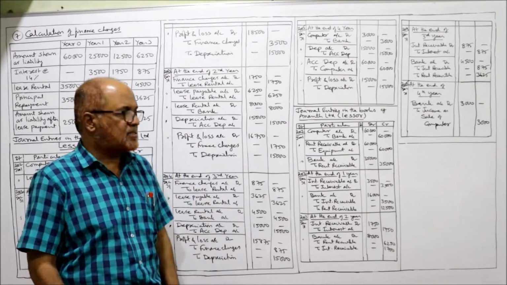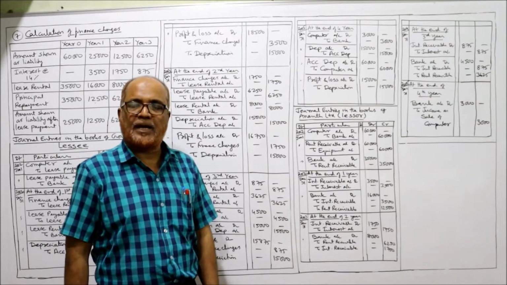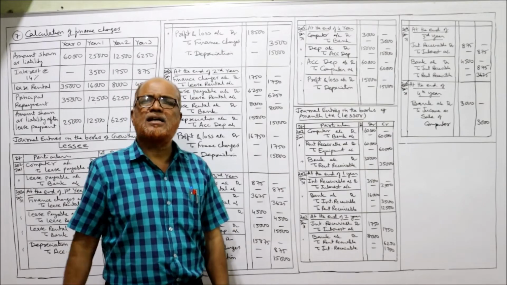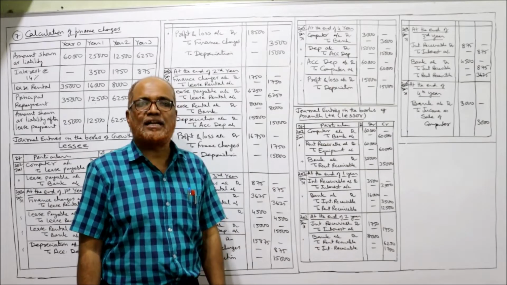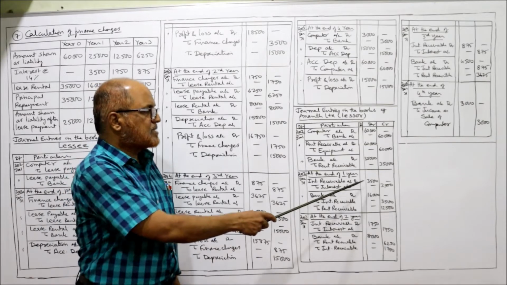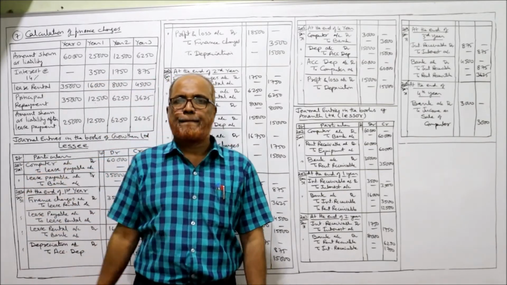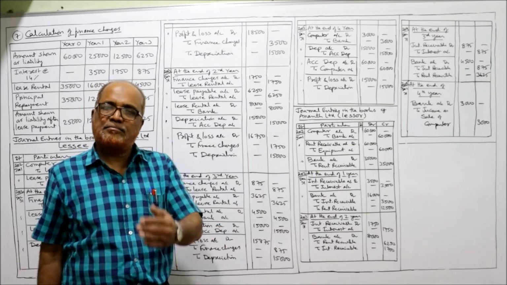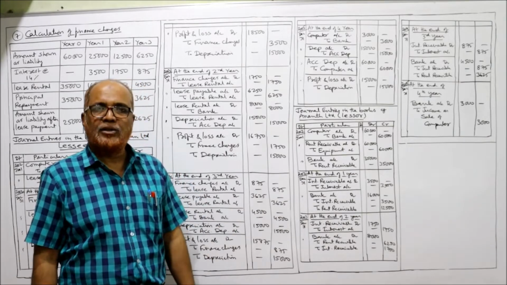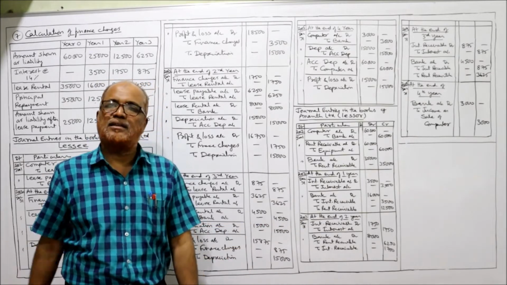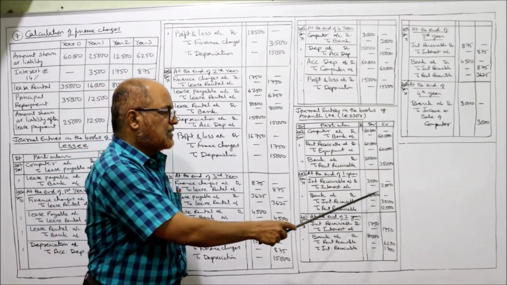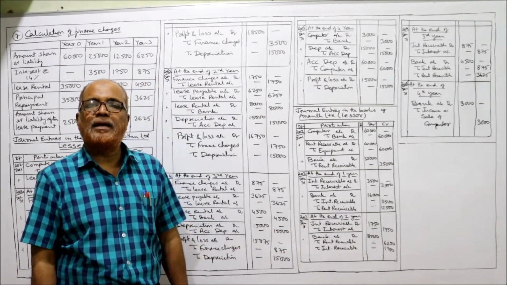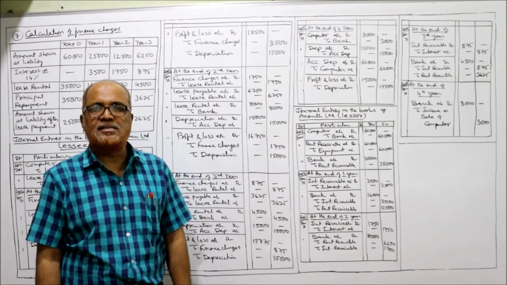Now first year ends, 31st December 2002. At the end of the first year, 2 entries will be passed. First entry, interest receivable account debit to interest account. First year interest is 3,500, already calculated here. Being the interest due. Next is lease rental received. The entry will be bank account debit 16,000, to interest receivable 3,500, to rent receivable 12,500, being the second lease rental received.